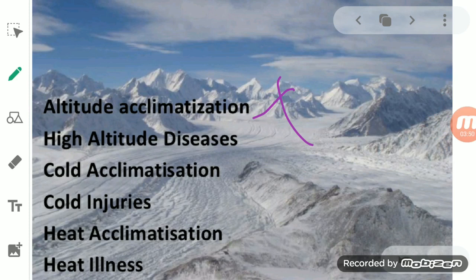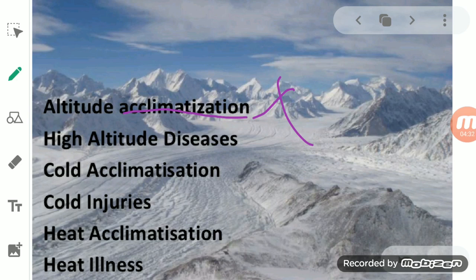accustomed to a different environment, such as a higher altitude of a mountain, over a short period of time, is called acclimatization. So we can define acclimatization as changes which occur in our body over a short period of time, or the process of making the body adjusted according to the different environment over a short period of time. We call it acclimatization.